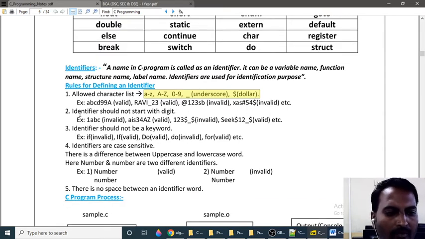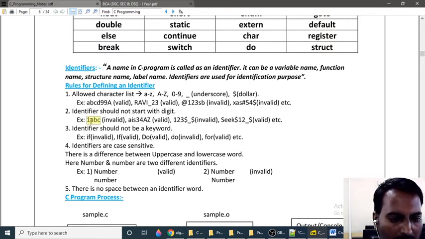Now the second point: an identifier should not start with a digit. All the characters from the list I can use, but the second rule says you should not start with a digit, meaning any of the digits 0 to 9 cannot be used as a starting character. So 1ABC: although I am using characters from the same list, I am starting with 1, hence the second rule is not satisfied, and that's why this one is invalid.